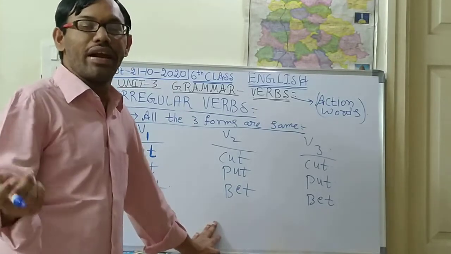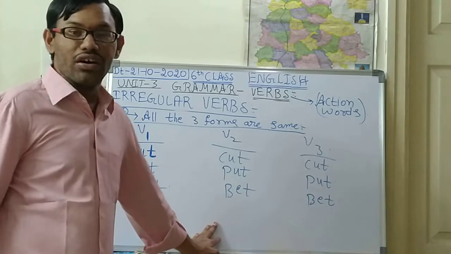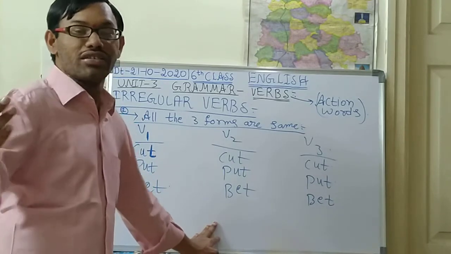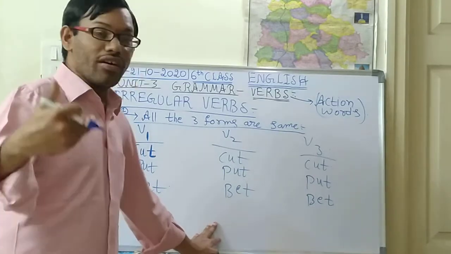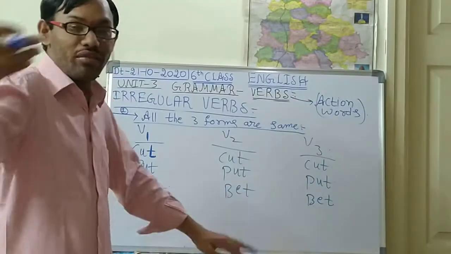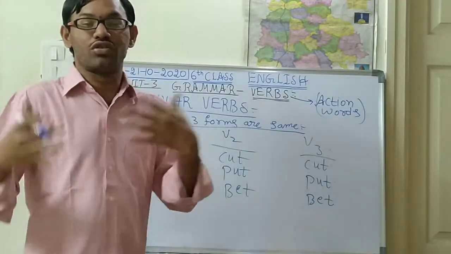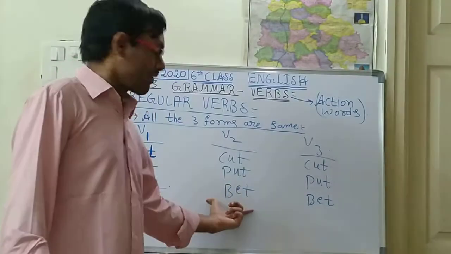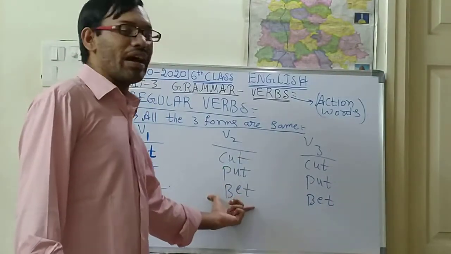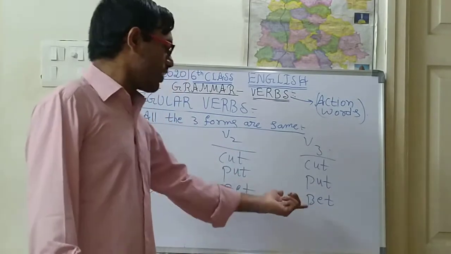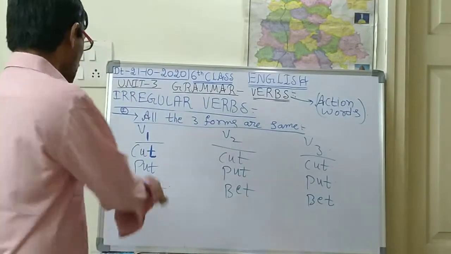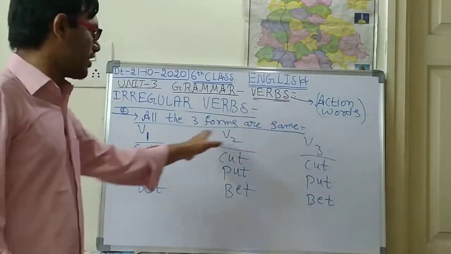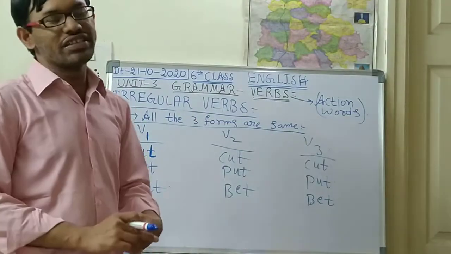Yesterday we had a bet on Chennai Super Kings and Sunrisers Hyderabad. The match was very exciting at the last moment, so much tension came. Like that you will be saying, is it right, children? So that is bet. Next, the V3 form I will say later on. So like this V1, V2, V3, the three forms will be coming as the same words.